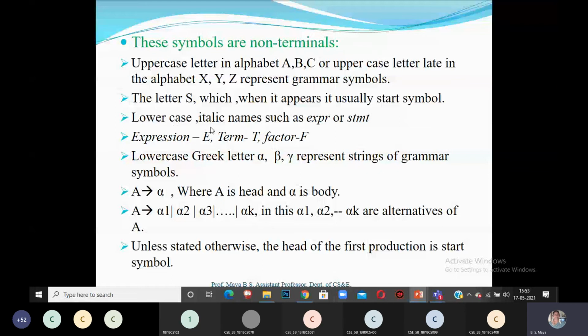And lowercase italic names such as expression or statement are also used for non-terminals.